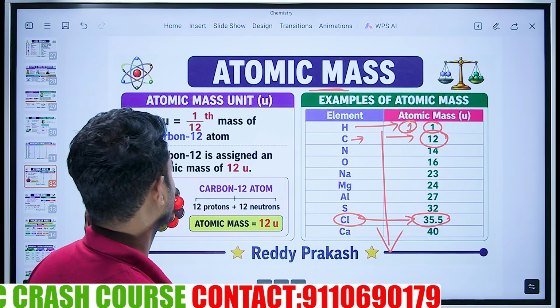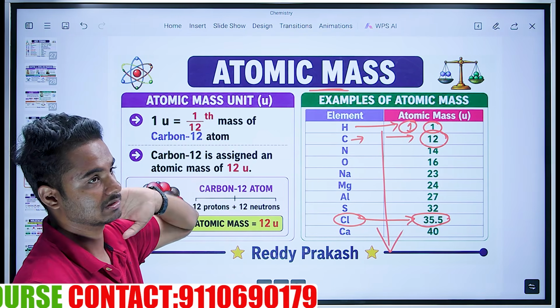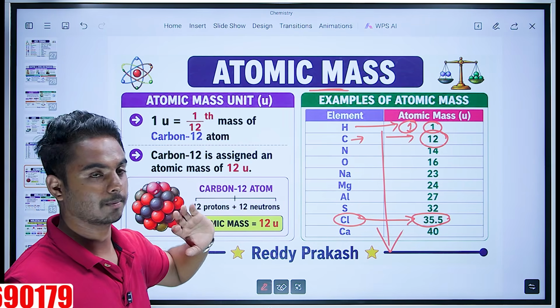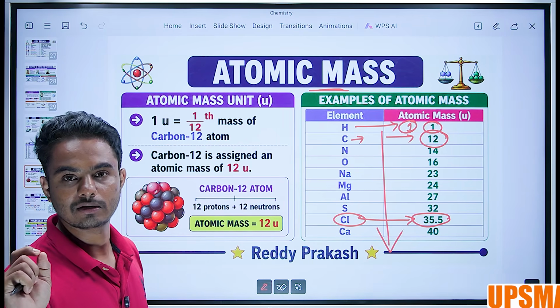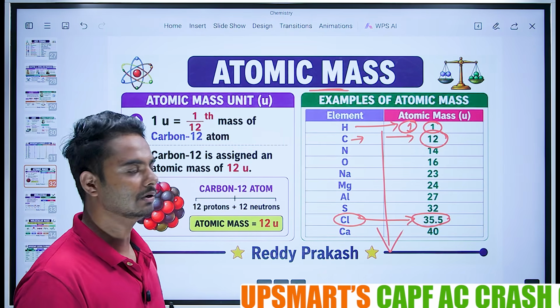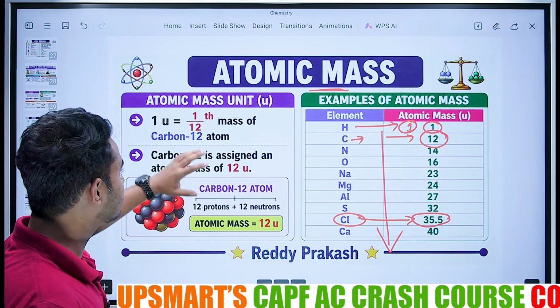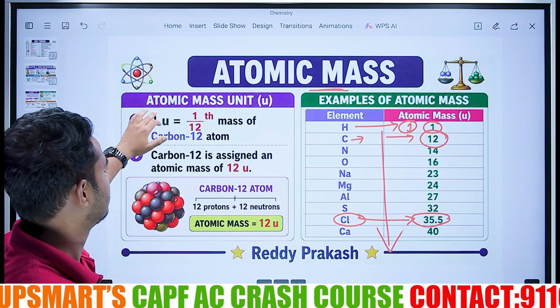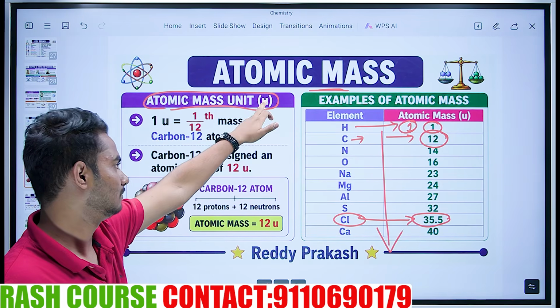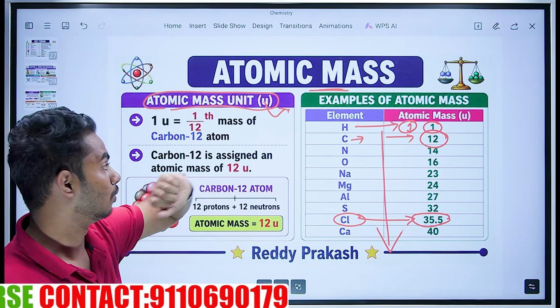Okay. Now those are examples of atomic mass, sir. Now understood, atoms also have weight. Those are the atomic mass. The SI unit is unit. It is called 1 unit, 2 units, 3 units, 12 units, 14 units, something like that. Now what is a unit, sir? See, atomic mass unit. The unit is u.